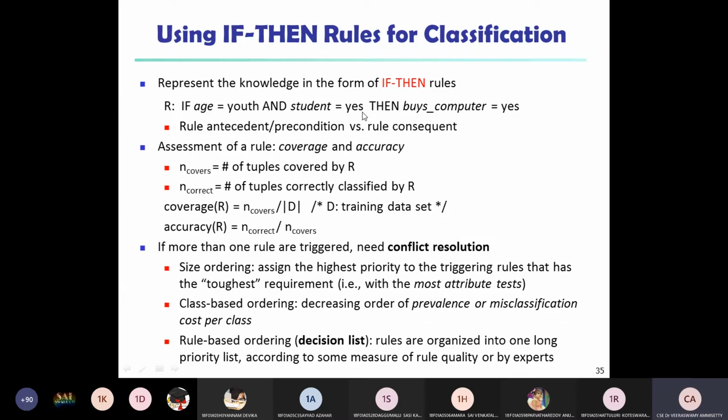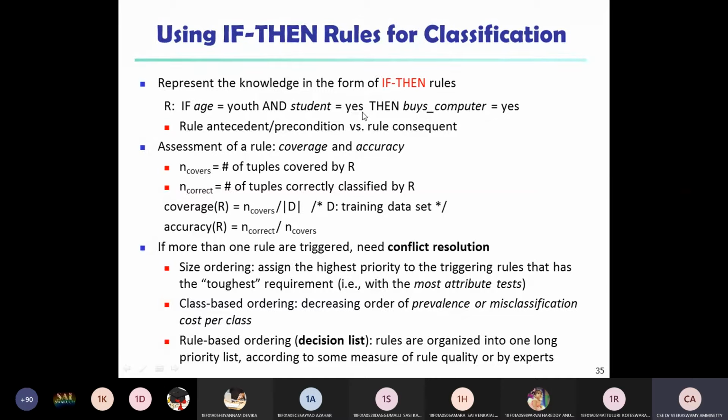Here, any kind of rule is triggered based on the conflict resolution of the data. That is called size ordering, class based ordering, or rule based ordering. Any kind of technique is applied for the data to be classified. For example, in size based ordering, the highest priority is given to the triggered rule with the most requirements, that is, the most attribute tests or conditions should be passed. Whereas class based ordering is a decreasing order of prevalence or misclassification cost of the class. So that is called class based ordering.